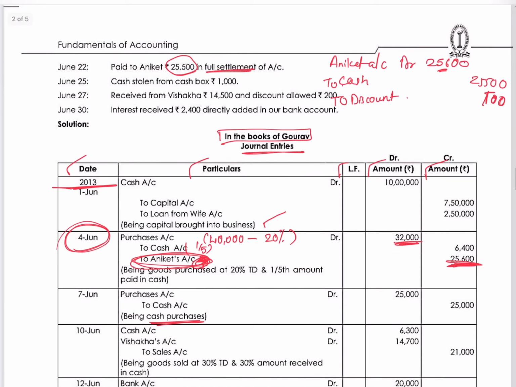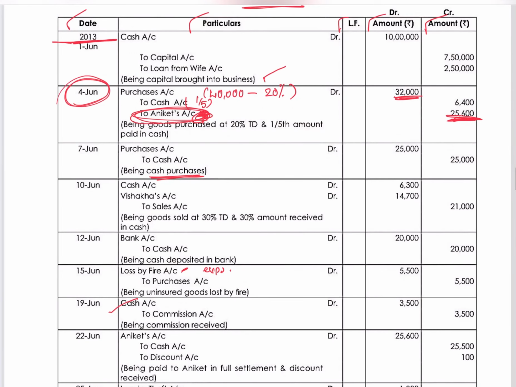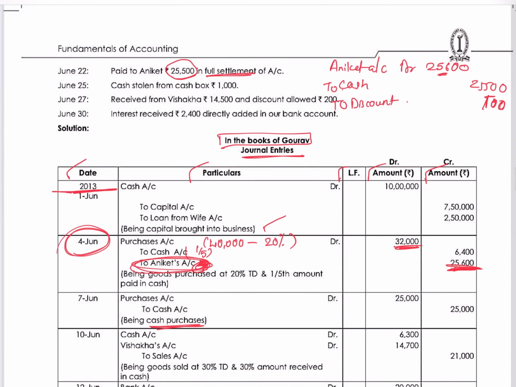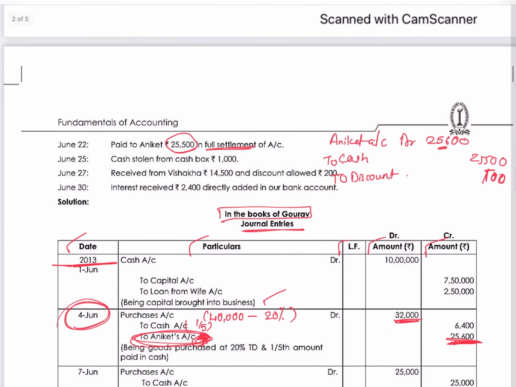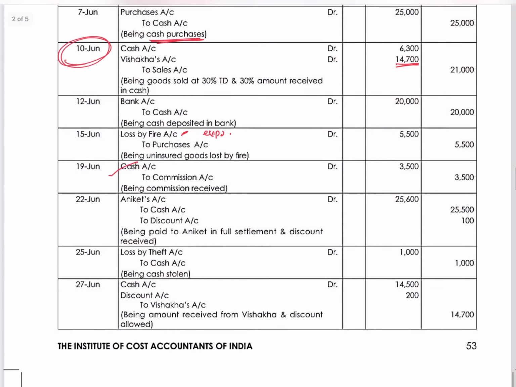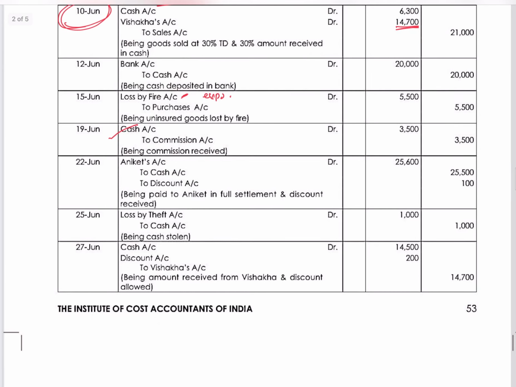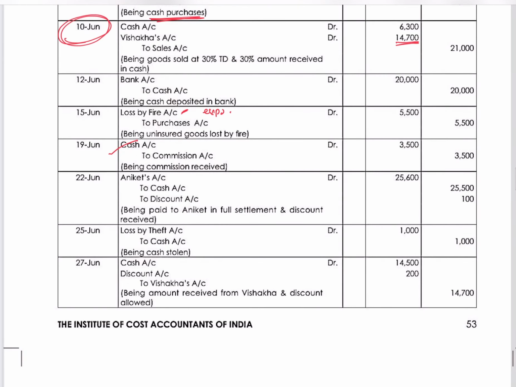Interest received 2000. Received from Vishakha 14,500 and discount allowed 200 on 27 June. So what is it again? Here Vishakha's account. We'll see the journal entry of Vishakha on 10 June. 14,700 we have to receive from her. And we received 14,500 from her. So at that time we had debited Vishakha. So now we will credit Vishakha 14,700.